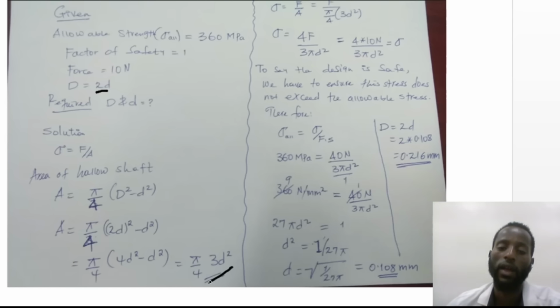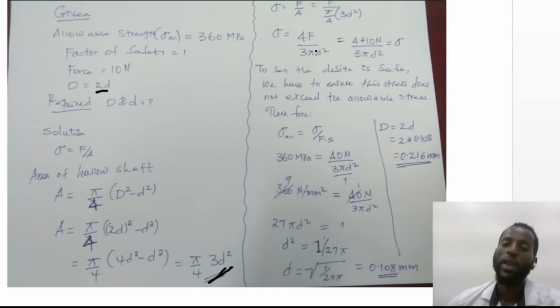Substituting this area, with the given force, we calculate the stress, which is force F over pi over 4 into 3d square. So here we have stress, which is 4F over 3 times pi times d square, and with the force given as 10 Newton, the stress is 4 times 10 Newton over 3 pi d square.